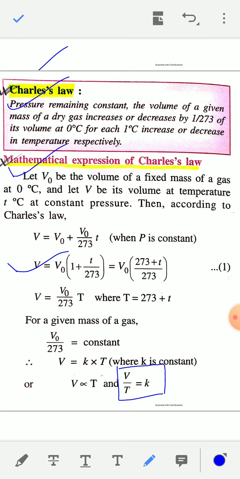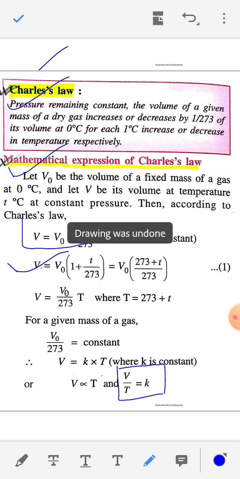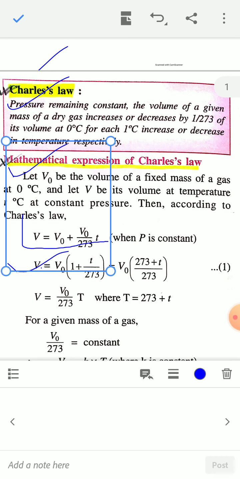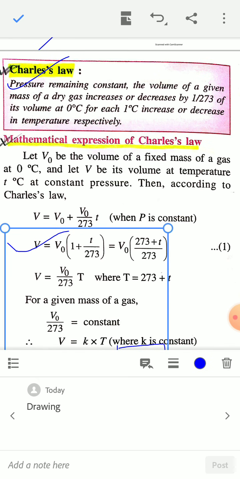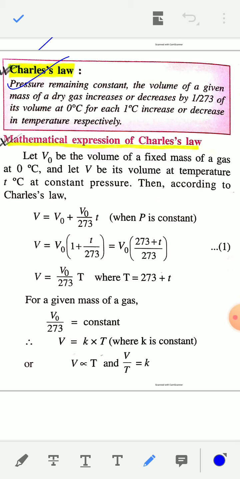Then according to Charles' law, you can write the volume at t degrees Celsius is equal to the volume at 0 degrees Celsius plus V0 by 273 into small t, where small t is the temperature in Celsius scale. So V is equal to V0 plus V0 by 273 into t. After rearranging, you can write this equation as V is equal to V0 into